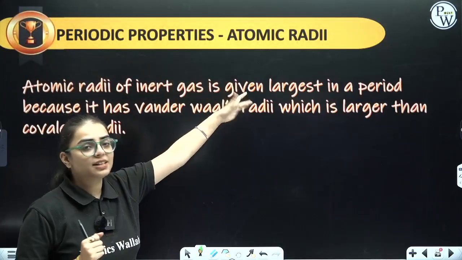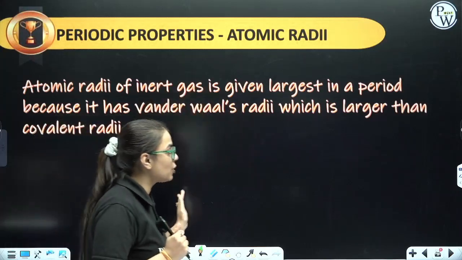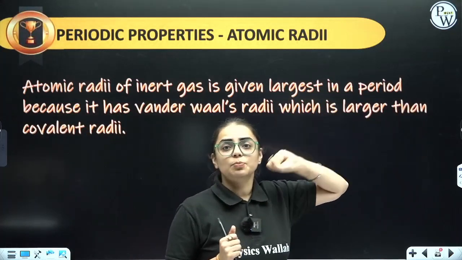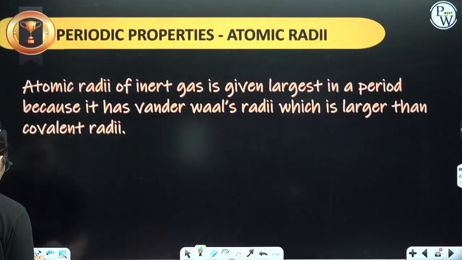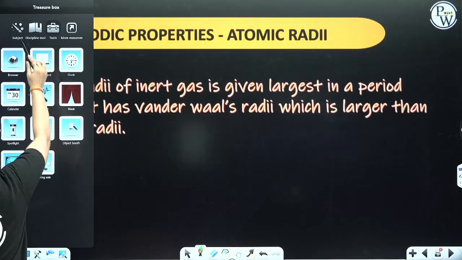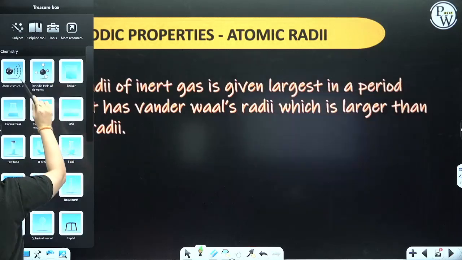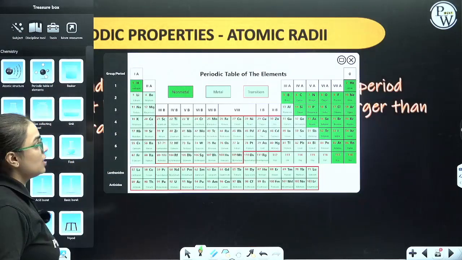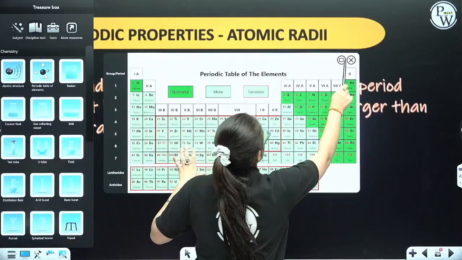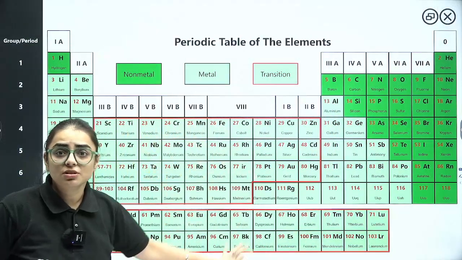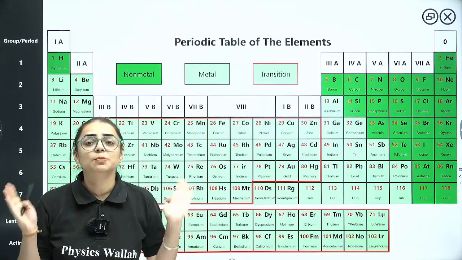See, for atomic radii, the trend they have given you is when you are moving from left hand side to the right hand side in the periodic table, or you are moving from top to bottom. Let me show you the periodic table once and for all. You will get an idea about it in detail, right, students? So, let us see the periodic table. This is your periodic table, my dear students. Let me just show you in a bigger section. This is the complete periodic table.